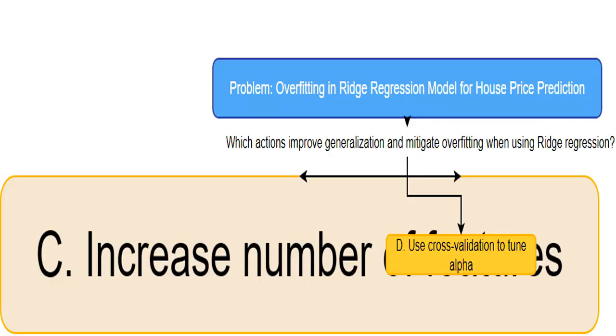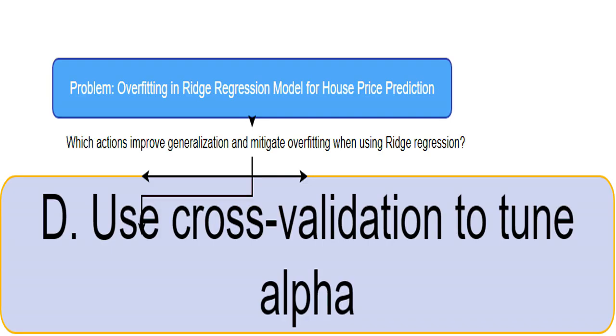Adding more features without careful consideration makes the model more complex, increasing the chances of overfitting. I should be more careful about which features I select. Cross-validation is an excellent technique to prevent overfitting. It helps to find the best value of alpha. By testing my model on different subsets of the data, I can find the alpha value that generalizes best to unseen data. This is crucial.